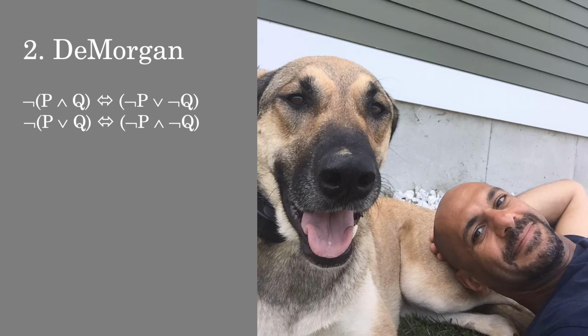That first equivalence states that if it's not the case that both P and Q are true, that's equivalent to either not P or not Q. The second equivalence states that if it's not the case that P or Q is true, in short, if neither P nor Q is true, then both P is false and Q is false. And you remember Cleo had something to say about this.